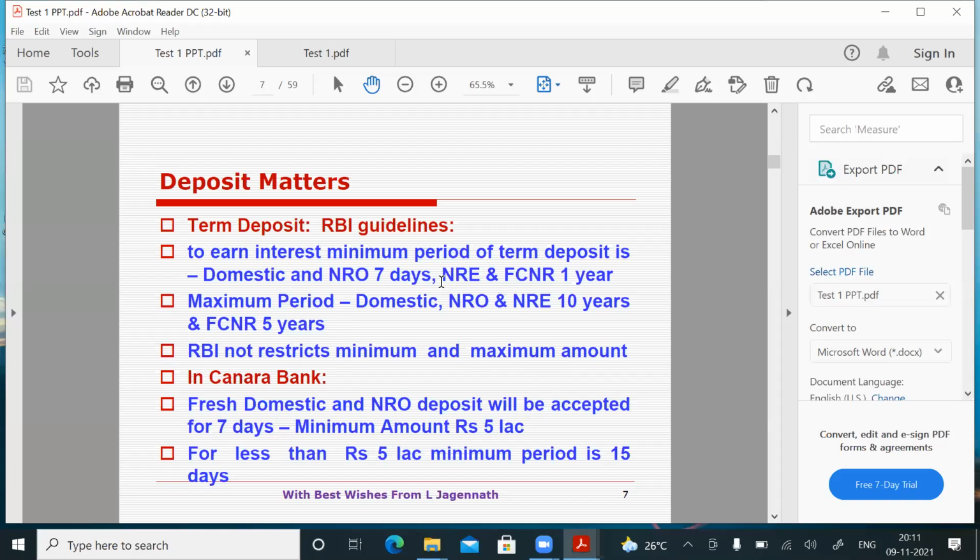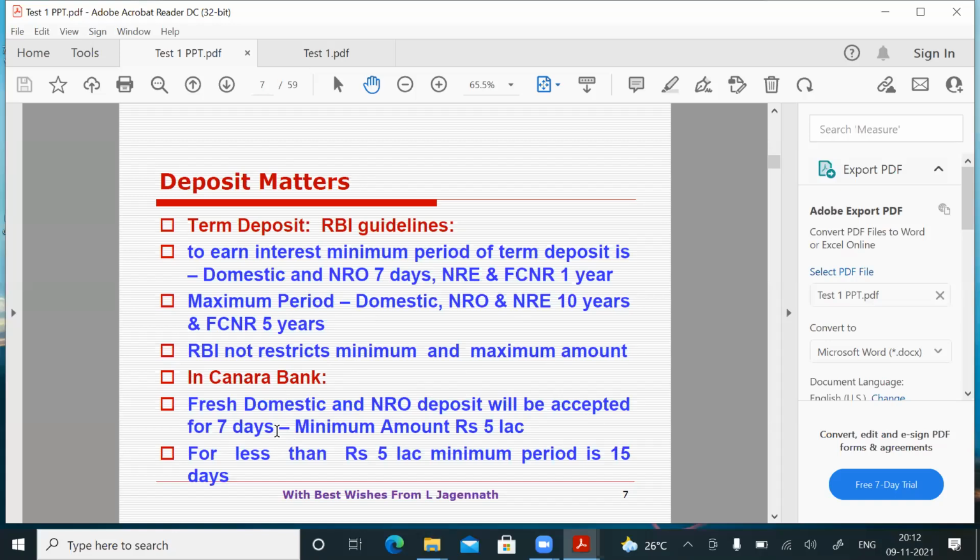What is the minimum period for a deposit? What is the maximum period for a deposit? Within that, you can open a deposit. The minimum and maximum amount the banks can prescribe. In Canara Bank, fresh domestic and NRO deposits will be accepted for 7 days. So what RBI says, domestic and NRO you have to accept for 7 days.